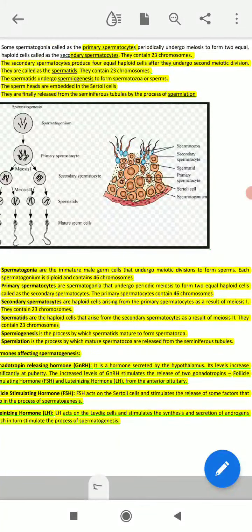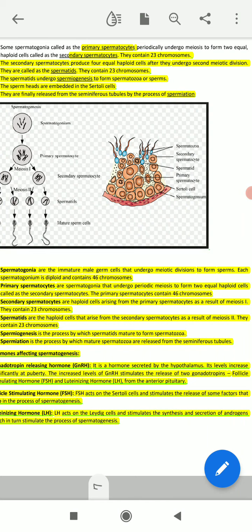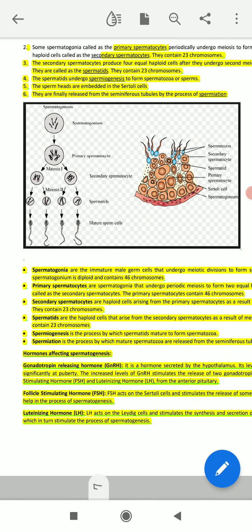This LH acts on the Leydig cell and stimulates the synthesis and secretion of the androgens. Androgen means the male testicular hormone. The name of the androgen in the male body is testosterone. But in the case of the Sertoli cell, what is its main importance? It provides nutrition to the sperm cell.